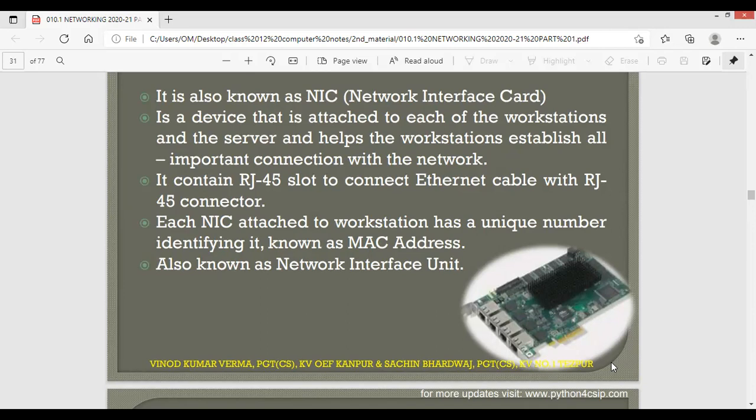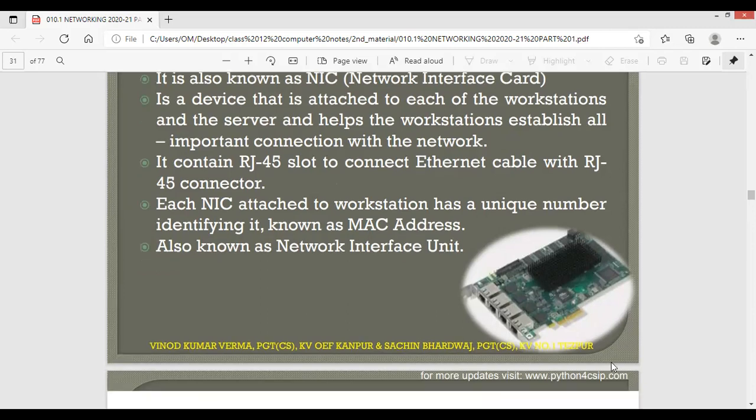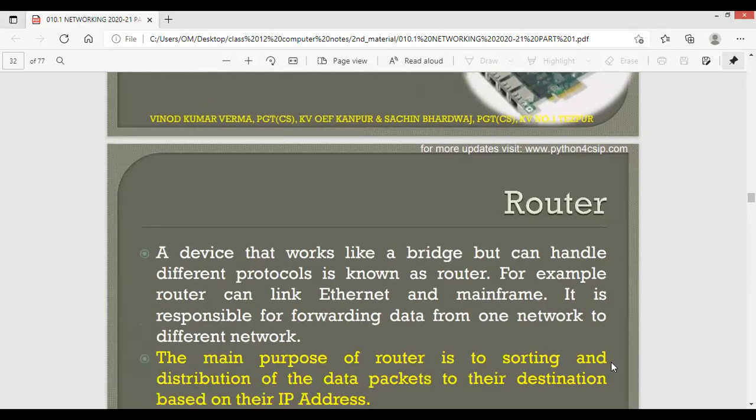So basically this network interface card provides the address to the computer, and all the networking related work will be done by this NIC card.